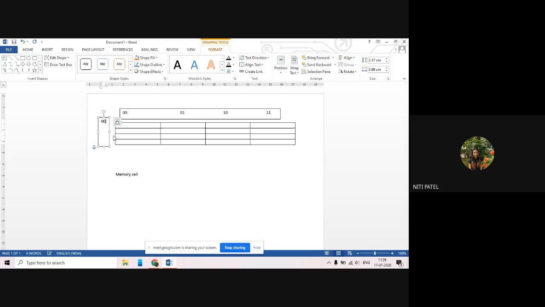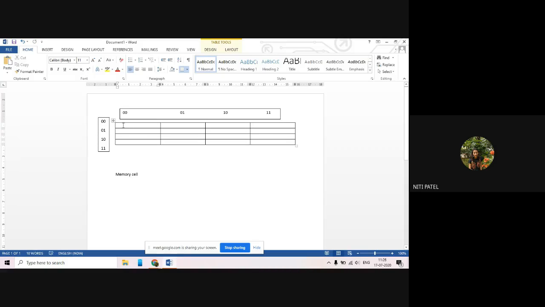So your first is 0, 0, 0, 1. 0, 1, 1, 0, and then 1, 1. Okay. So this is your first memory cell, second memory cell, third memory cell, fourth memory cell.